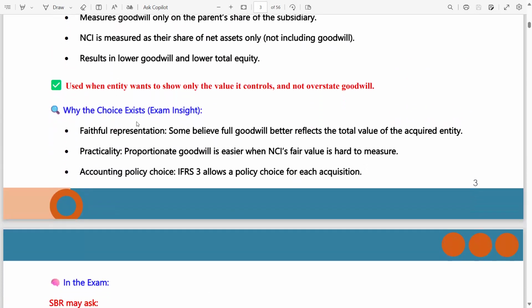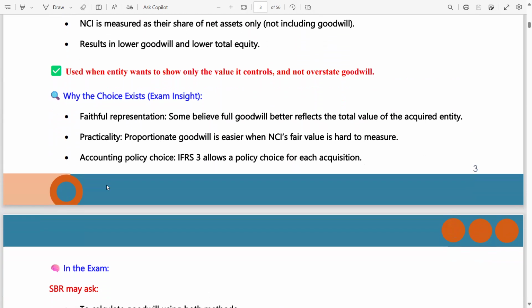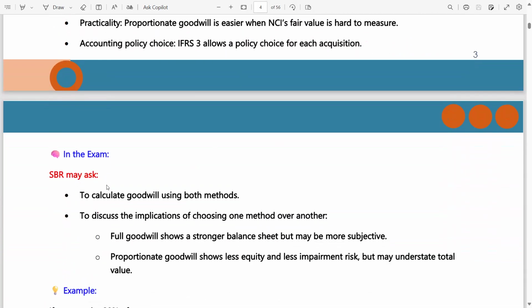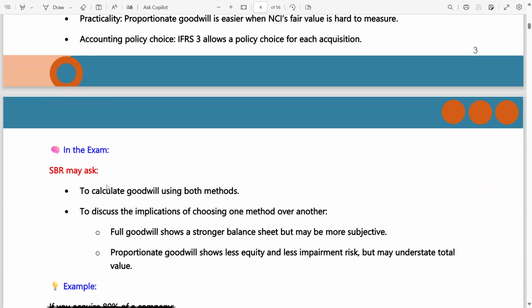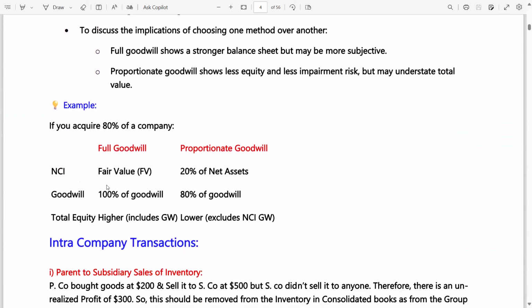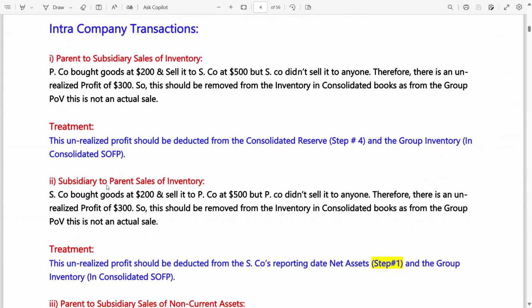Why does the choice exist? Exam insight: faithful representation, practicality, accounting policy choice. In the exam, SBR may ask to calculate goodwill using both methods. It's very rare nowadays. It may ask to discuss the implications of choosing one method over another. Example there is for you. Now move to the later stage. This is very, very important.